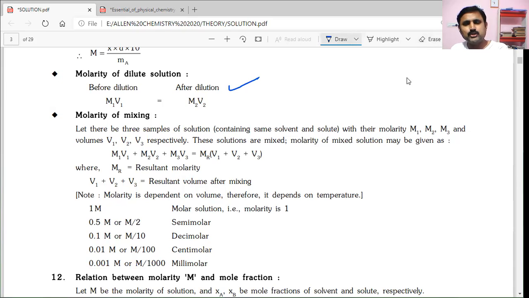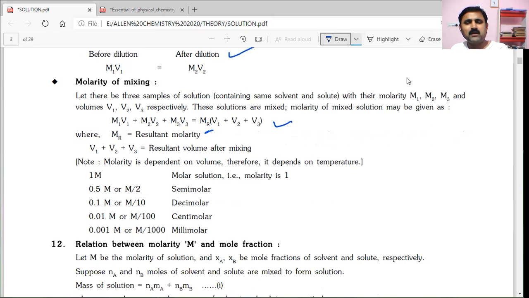For a mixed solution, you will add all these things, M1 V1 plus M2 V2 plus M3 V3, if you consider three solutions. Then the mixed solution molarity will become MR. That MR can be calculated using M1 V1 plus M2 V2 plus M3 V3 by V1 plus V2 plus V3.